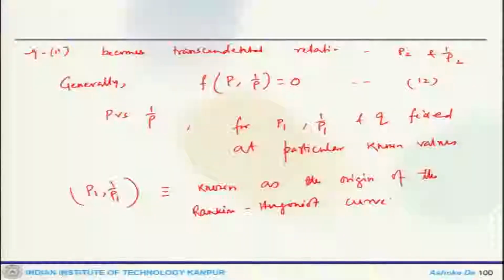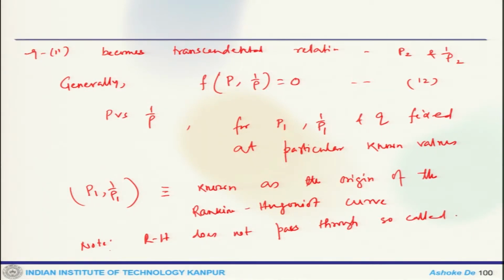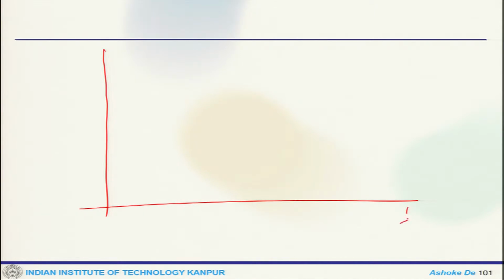curve. So, what one can note is that the RH curve does not pass through the so-called origin, which is essentially the intersection of x and y. Now, we can plot this pressure versus 1 by rho. So, this axis would be pressure, this is 1 by rho, this is pressure.